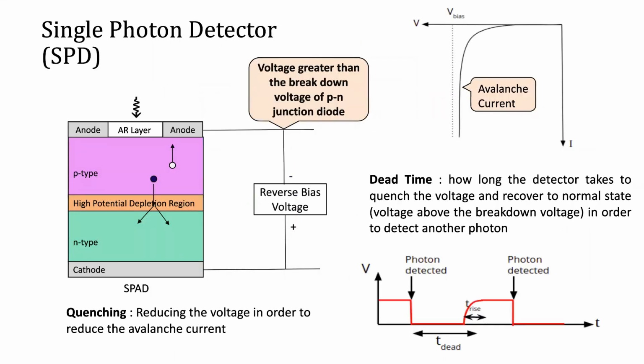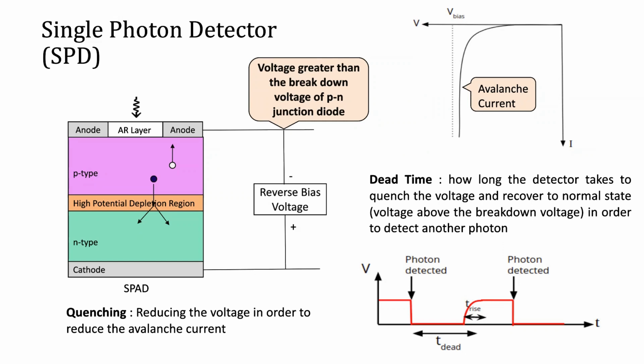To motivate the problem further and to understand the notion of dead times clearly, let us look into the physics of the detector. Here is one frequently used detector referred to as the silicon single photon avalanche diode, also known as SPAD. A SPAD is just a PN junction diode operated at a voltage greater than the breakdown voltage of the diode. At this voltage, the electric field inside the diode is so high that even a single photon that hits the diode causes an avalanche of current to flow in the circuit. This spike in current is used to record a detection in the system.